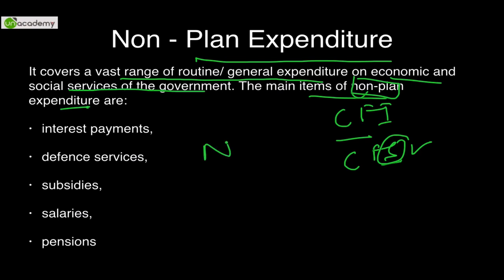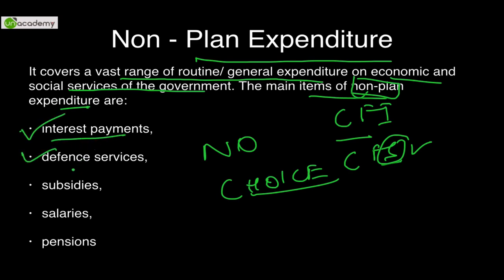There is no choice by the government to plan these expenditures. This has to be done. Interest payments, if you have taken a loan, that has to be paid. Hence, it's non-planned. Defense services, you have to incur defense services. Army, Navy, Air Force, etc. Expenditure has to be done. Subsidies, something that was announced 10 years, 15 years, 20 years back. Ganga Action Plan 1986, MGNREGA 2006, National Food Security Act 2013.